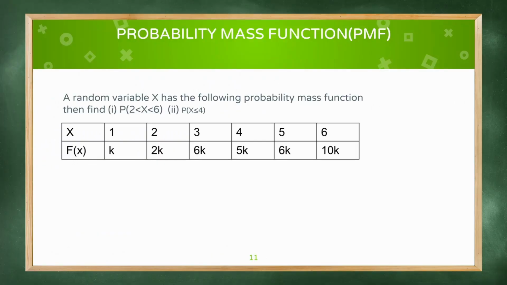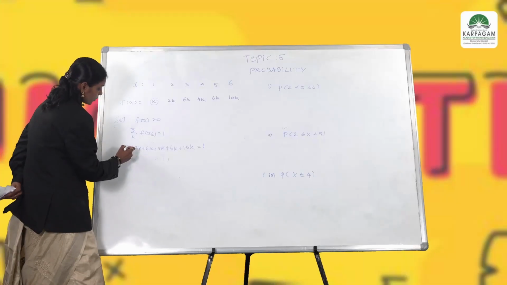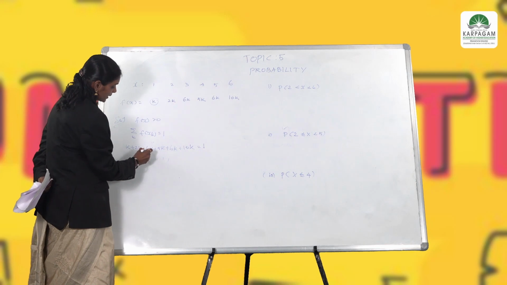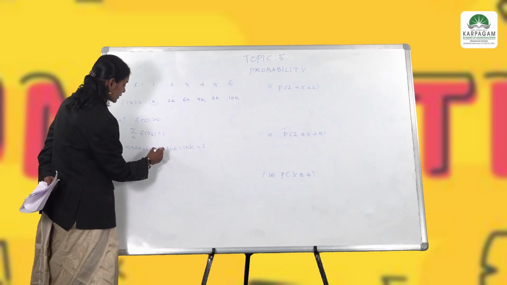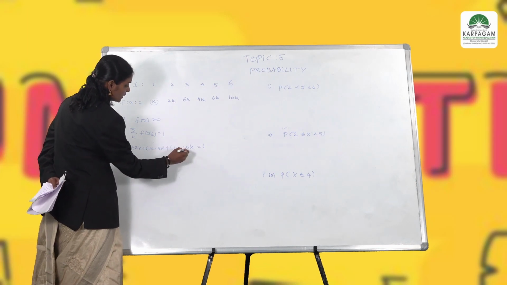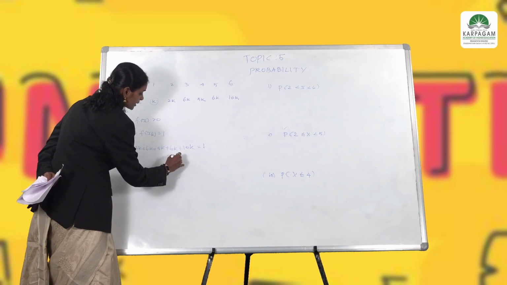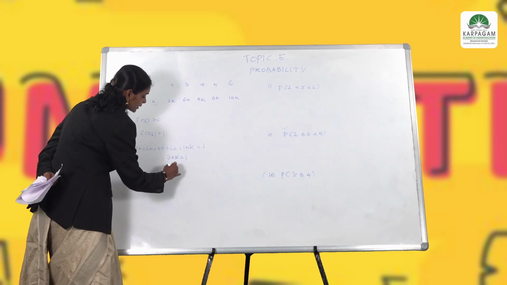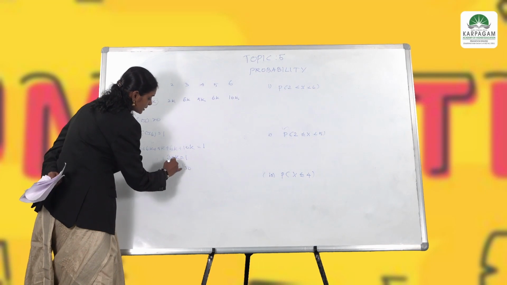So, k plus 2k plus 6k plus 5k plus 6k plus 10k is equal to 1. So this value will be 1 plus 2 is 3, 3 plus 6 is 9, 9 plus 5 is 14, then 14 plus 20 is 30. So 30k is equal to 1, therefore k is equal to 1 by 30.